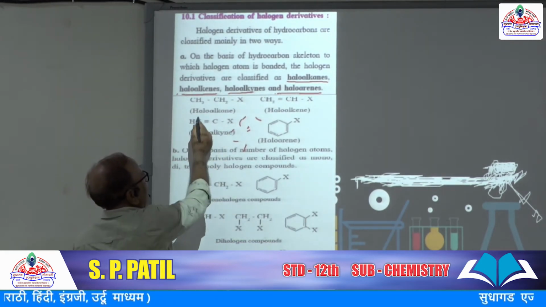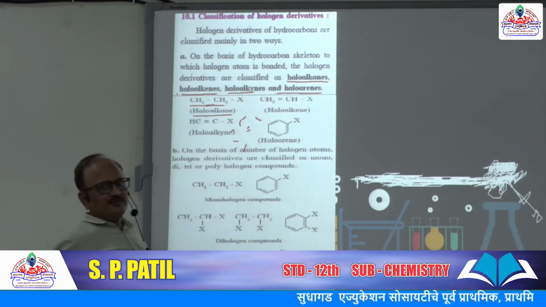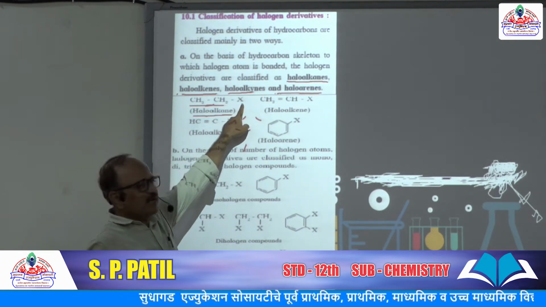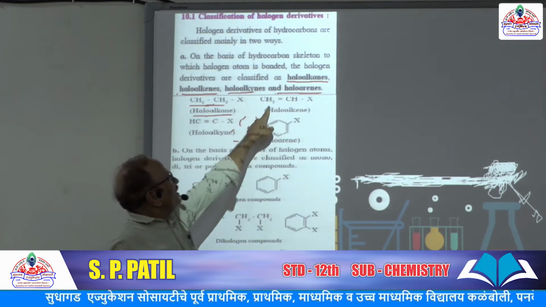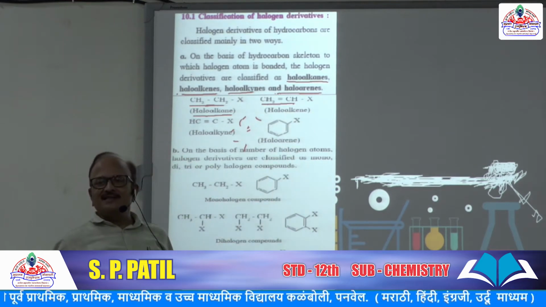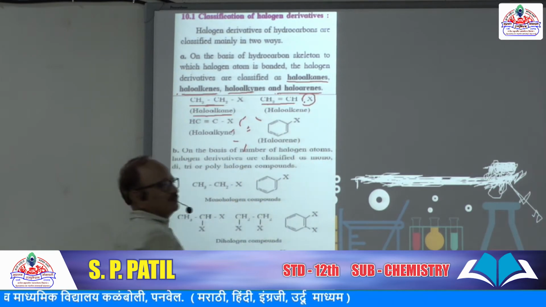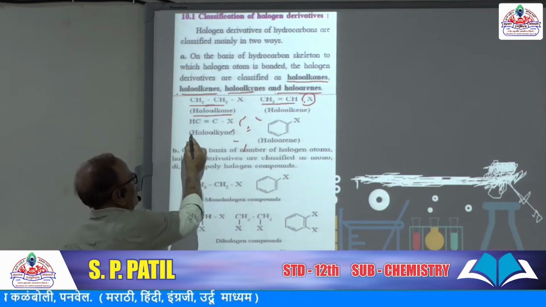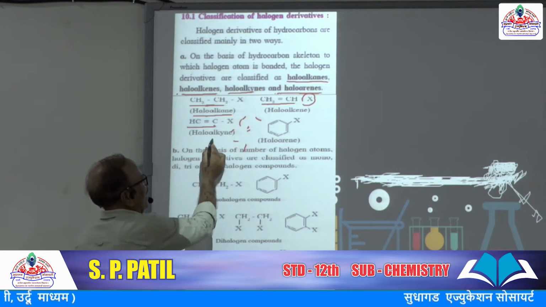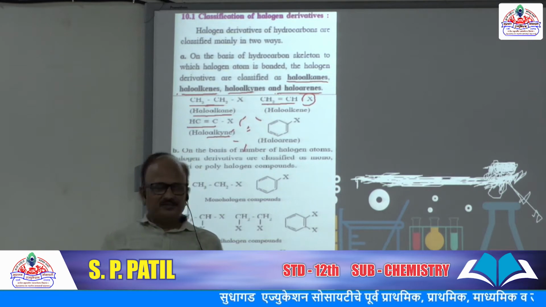So this first example is of haloalkanes. This is an alkane, and in this alkane one hydrogen is replaced by one halogen atom. Here the parent compound is an alkene, and in this alkene one hydrogen is replaced by halogen. Third one, the parent compound is an alkyne, and in this alkyne a hydrogen atom is replaced by halogen.